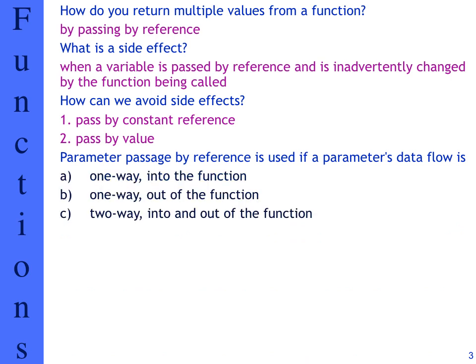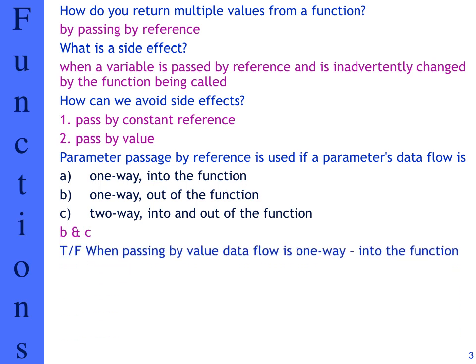Parameter passed by reference: use it if the parameter has the following data flow. So let's go through that. One way into the function. Now, if it's just one way into the function, we won't use by reference, we'll just pass by value. One way out of the function, yes. Two ways, in and out of the function, yes, it's true. So the best answers here are B and C. True or false? When passing by value, data flow is one way into the function. Well, we just talked about that too, right?